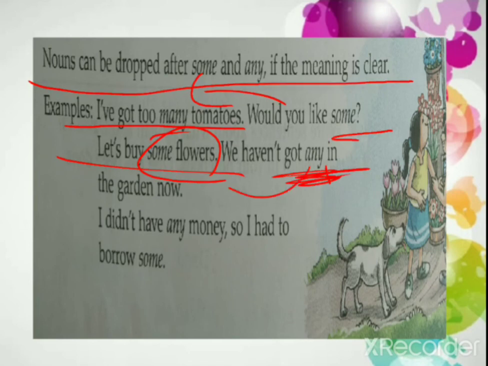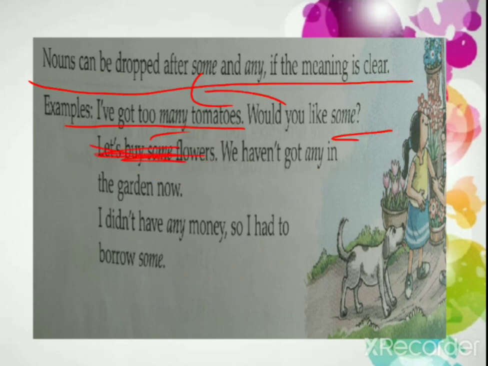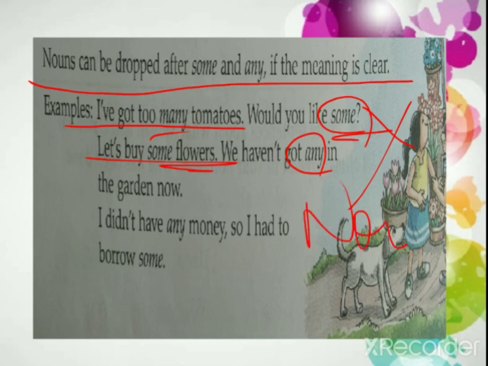Because it's already mentioned over here. Let's buy some flowers. अगर ये होता ही नहीं, सिर्फ ये होता, तो फिर हमको any के बाद flowers लिखना पड़ता. ओके, लेकिन it's already mentioned in the first half of the sentence, due to which you don't have to write it again. Okay, so if something like this is there, after the quantifier you can omit writing the nouns.